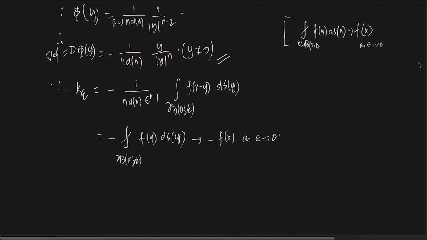You can show this, the average of f over del b x epsilon. Let me write it properly. So the average of f of y dsy goes to f of x. This is again in the assignment. Please check. This holds for any continuous function f. Once you do this, then k epsilon goes to minus f x.